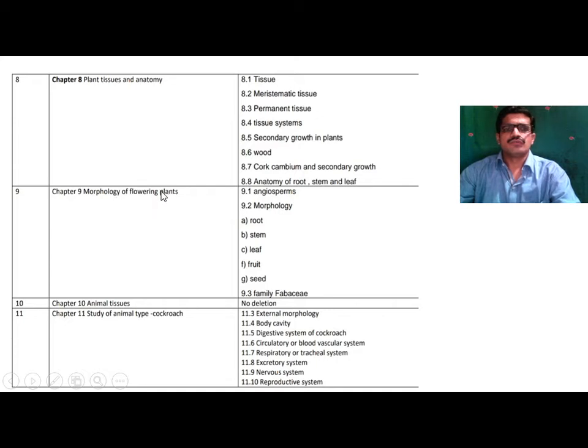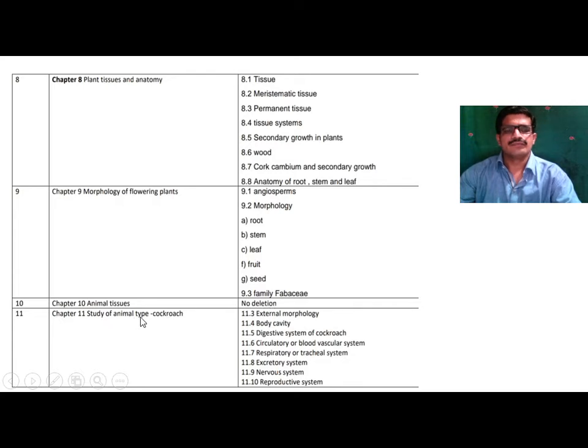Chapter number 9 consists of morphology of the flowering plants. In this chapter, angiosperms, morphology, root, stem, leaf, fruit, seed. It is morphology of root, stem, leaf, fruit and seed. And family Fabaceae is deleted from this chapter, that is morphology of the flowering plants. Then chapter number 10, animal tissues. This chapter is as it is, there is no deletion of any topic.